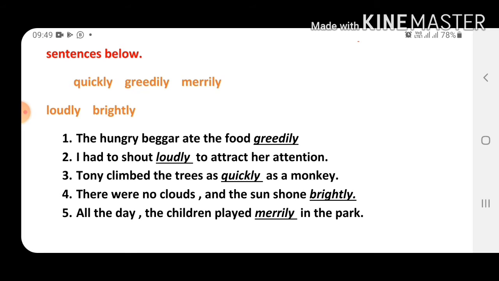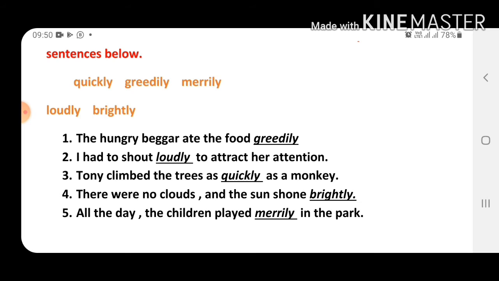Okay, the hungry beggar ate the food, but how is an action done? Greedily, very greedily he is eating. So the hungry beggar ate the food greedily. वो merrily तो खाएगा नहीं. Quickly may be one of the options, but here greedily is the appropriate word for this. And loudly and brightly don't matter for example 1.